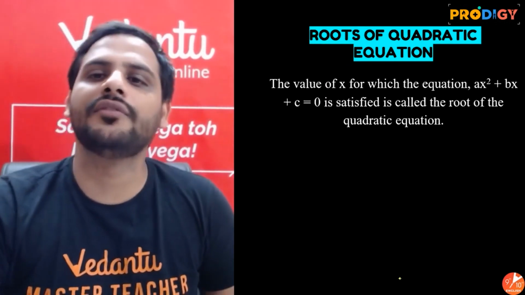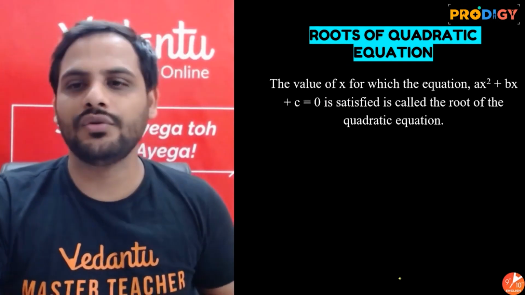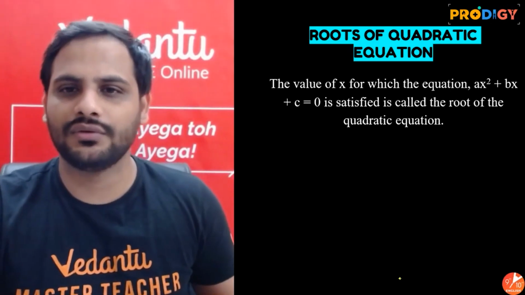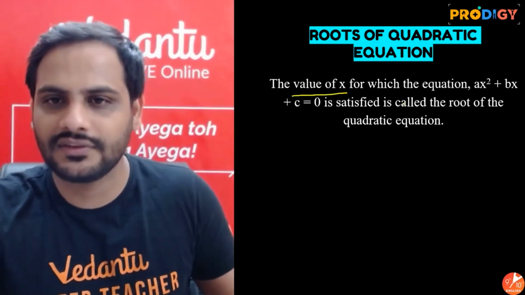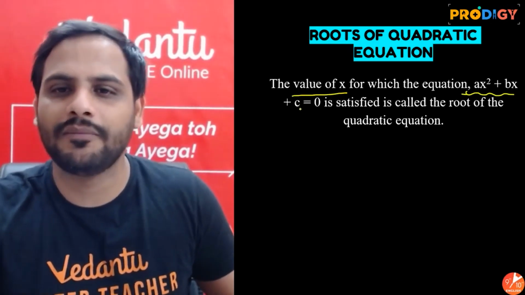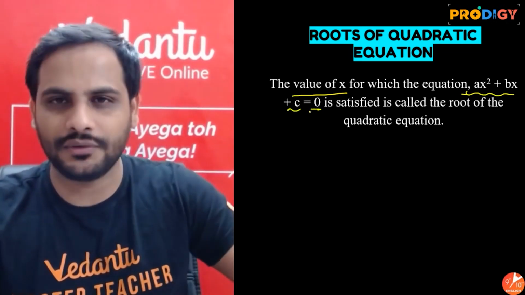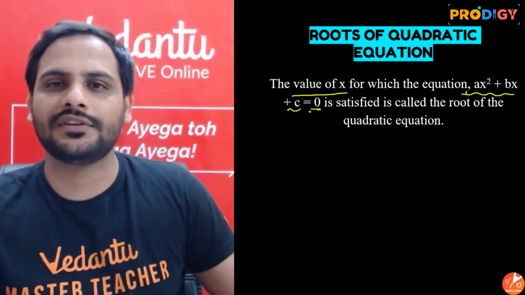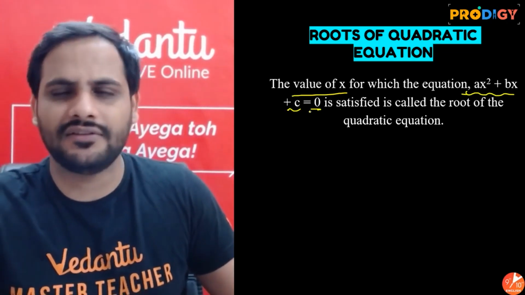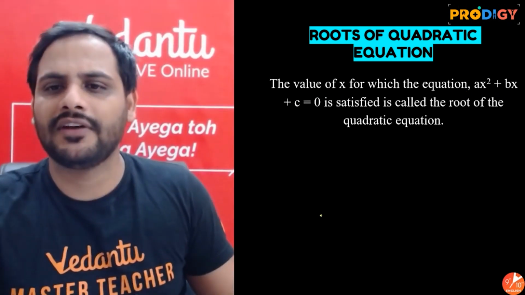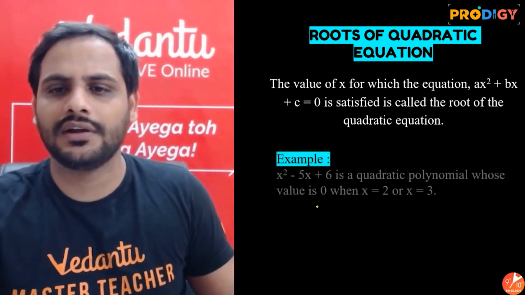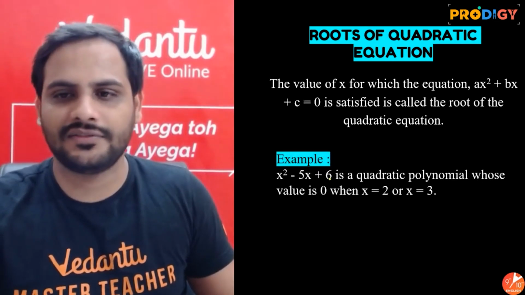Next, roots of a quadratic equation. So roots of a quadratic equation, we know, are those values of x for which the value of the polynomial will become equal to 0. So for a quadratic equation, we will take different values. For example, let's say I have a quadratic equation x square minus 5x plus 6.